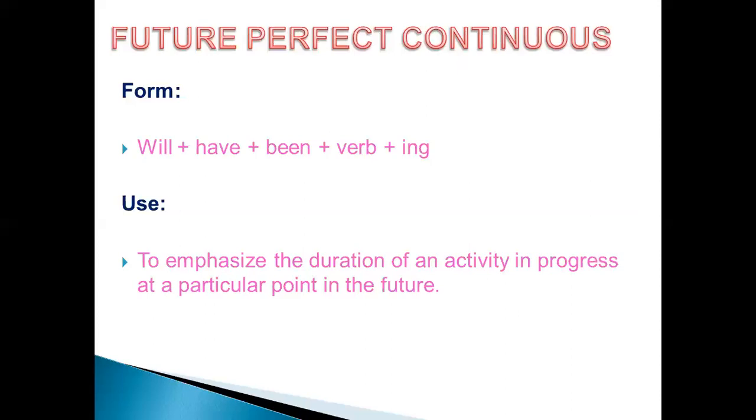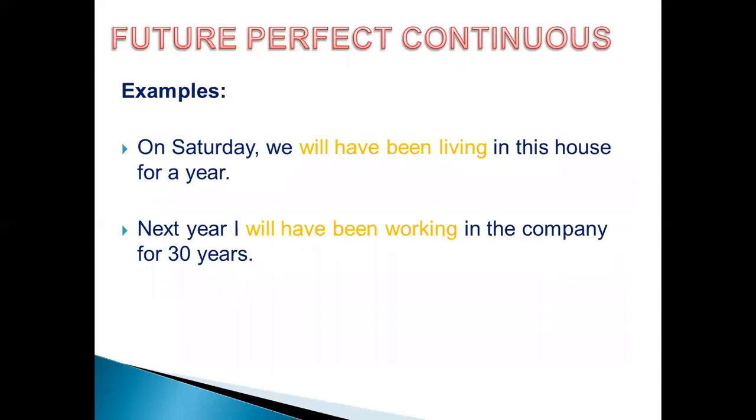What duration of the activity? How come? Let's go to these examples. Number one, on Saturday we will have been living in this house for a year. For a year. What's for a year? For a year, this is a period of time. This is how long the event has been continuing. So I mean that I will live in this house for a year. So this is future, but which kind of future? This is future perfect continuous. Okay, so it's a mix between the two tenses.